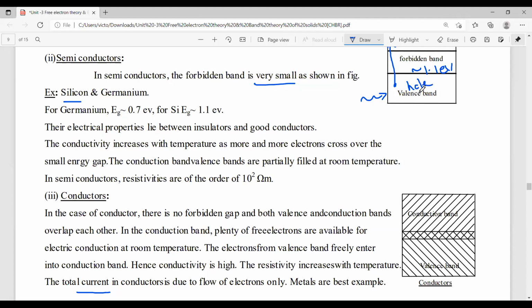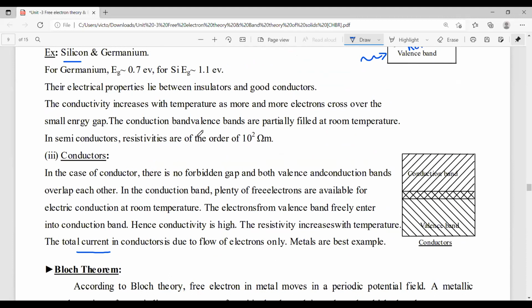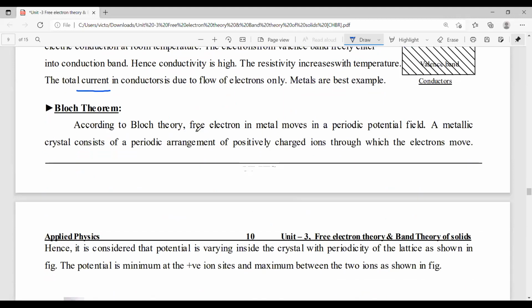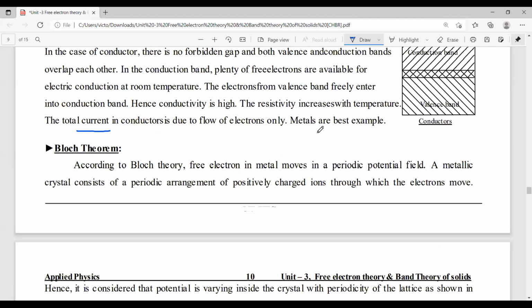That means the current in semiconductors is due to both electrons and holes. What a hole is, we will discuss in the next session. In conductors, the current is only due to the flow of electrons. The best example for conductors is all the metals.